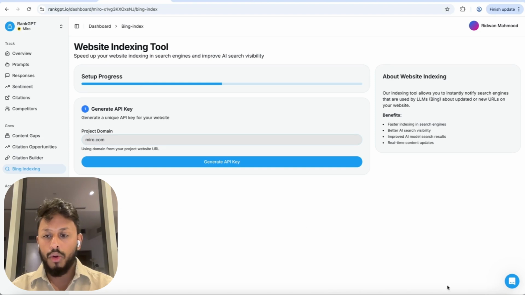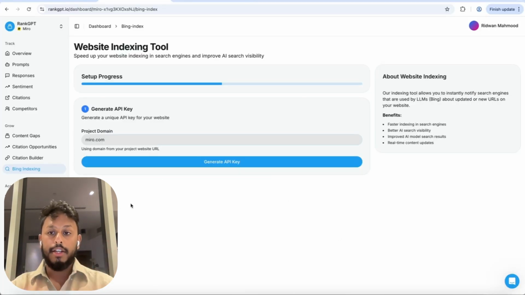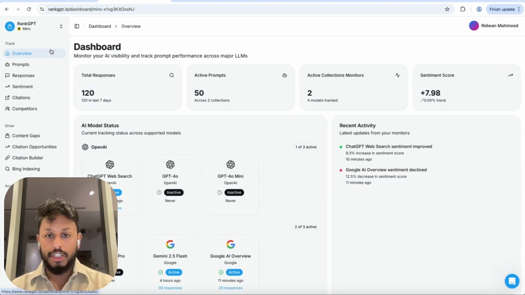So those are the growth tools in RankGPT. You can use these to identify what is wrong with what you have right now, what other people are doing better than you, and it tells you what to do so that you can fix that. And then we also help you build citations, and we also help make sure that your website's visible to AI by making sure that it's indexed. So that's overall the RankGPT platform. This is your key all-in-one hub for dominating the new era of AI SEO.